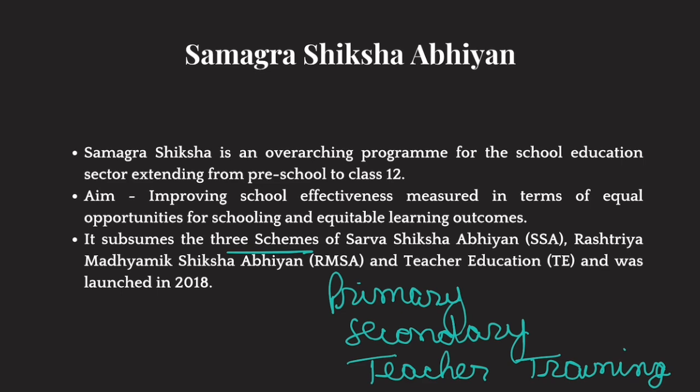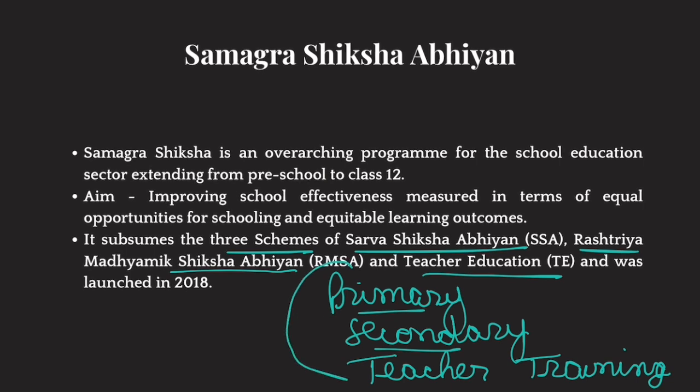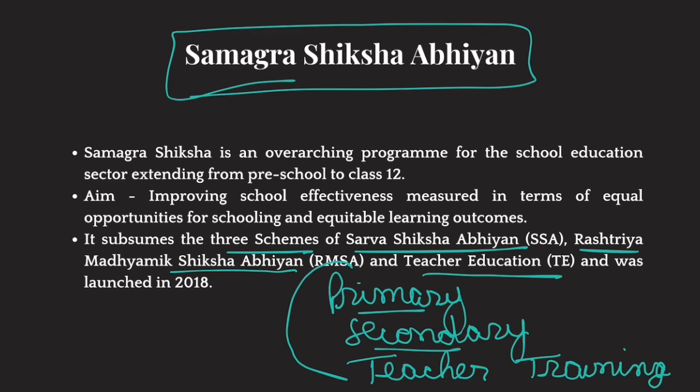Sarva Shiksha Abhiyan was for primary, Rashtriya Madhyamik Shiksha Abhiyan was for secondary, and teacher education was for teacher education. Now, the government thought that multiple schemes catering to school education alone would create confusion. So you need to combine all these three schemes into one. And Samagra Shiksha Abhiyan was launched. It's an overarching program for school education extending from preschool to class 12th.